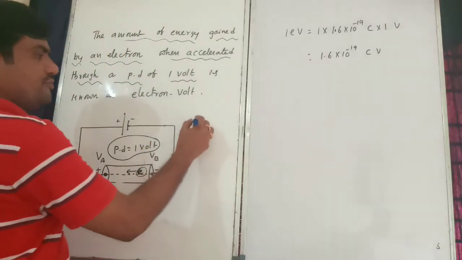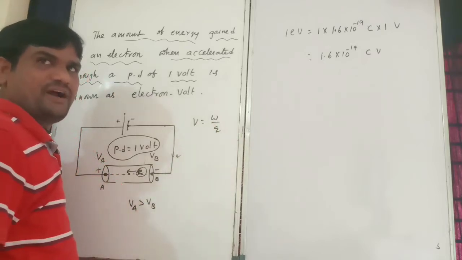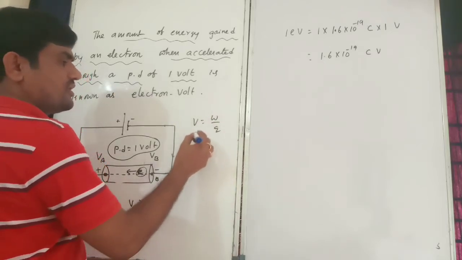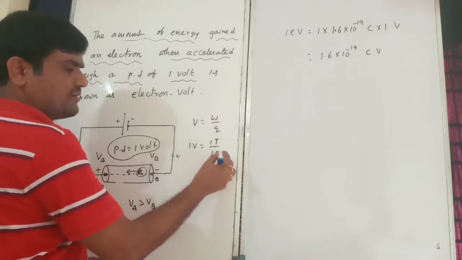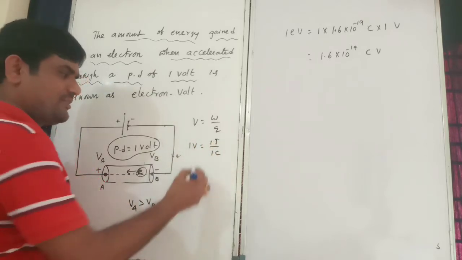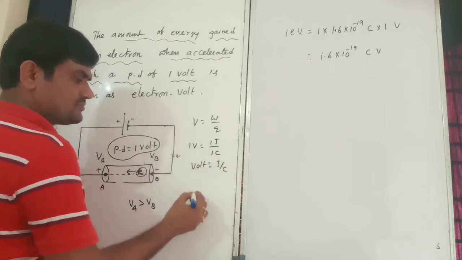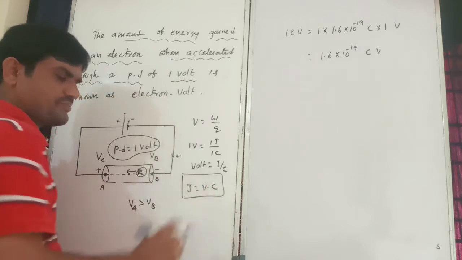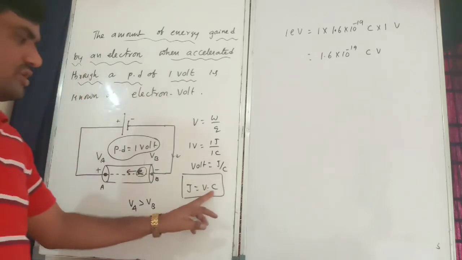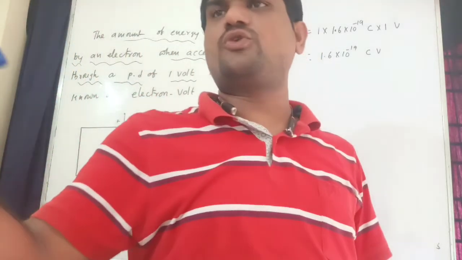You know the formula, V is equal to W by Q. So 1 volt is equal to 1 joule by 1 coulomb. That means volt is equal to joule by coulomb, so joule is equal to volt into coulomb. Very, very important relation, remember: joule is equal to volt into coulomb.